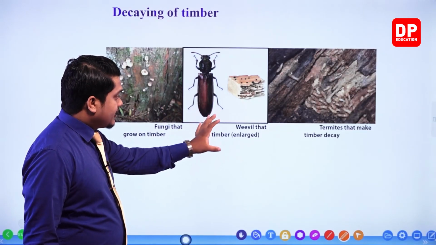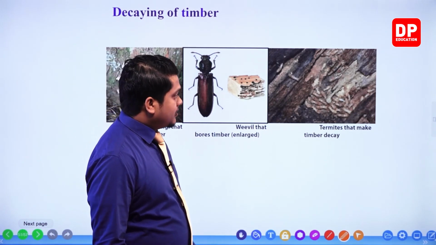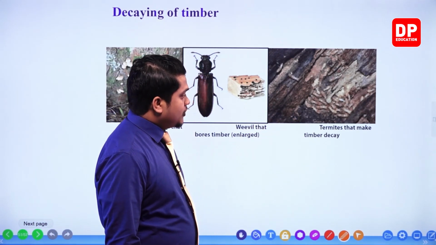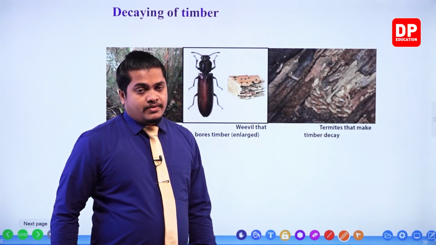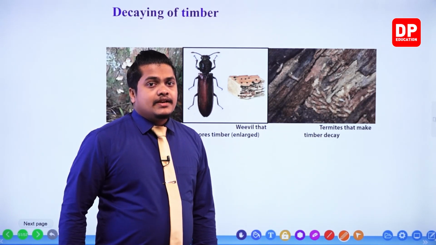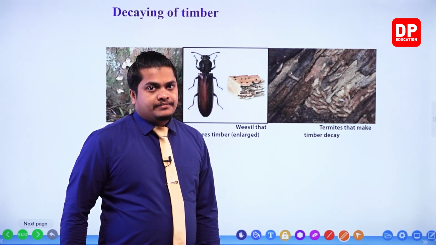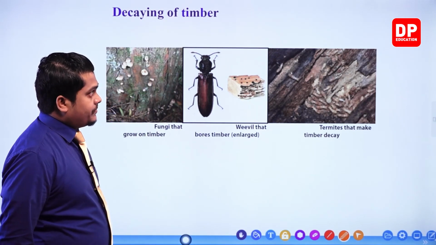That means here is an enlarged picture that can be observed, and the termite colonies. So termites make the timber decay. They will eat the timber, my dear children, and because of that, what will happen? The timber will decay very quickly. Okay, so these are some organisms that harm the timber.